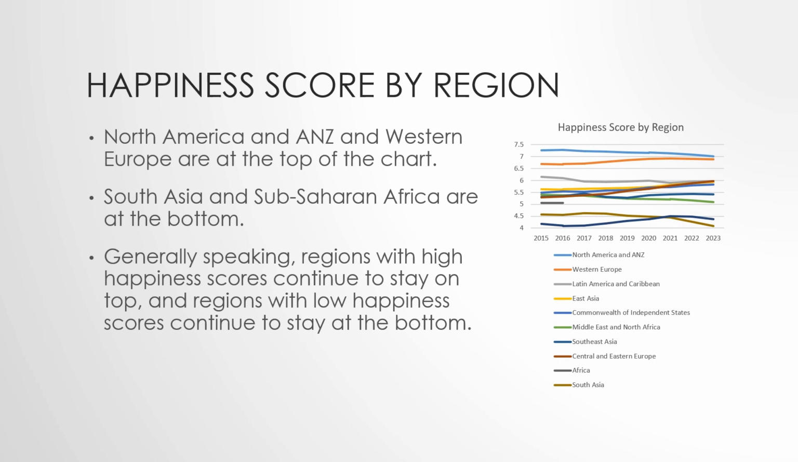Happiness score by region. North America and ANZ and Western Europe are at the top of the chart. South Asia and Sub-Saharan Africa are at the bottom. Generally speaking, regions with high happiness scores continue to stay on top, and regions with low happiness scores continue to stay at the bottom.